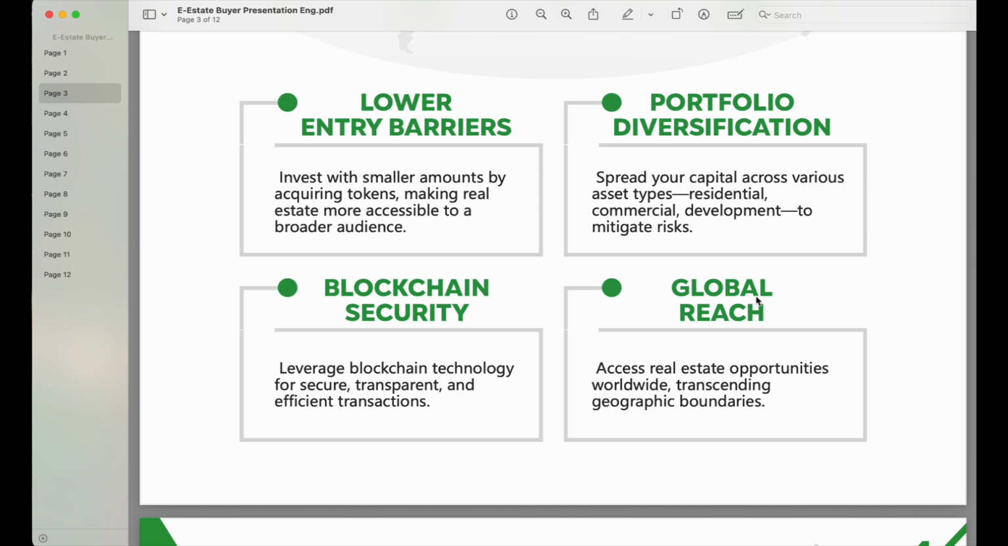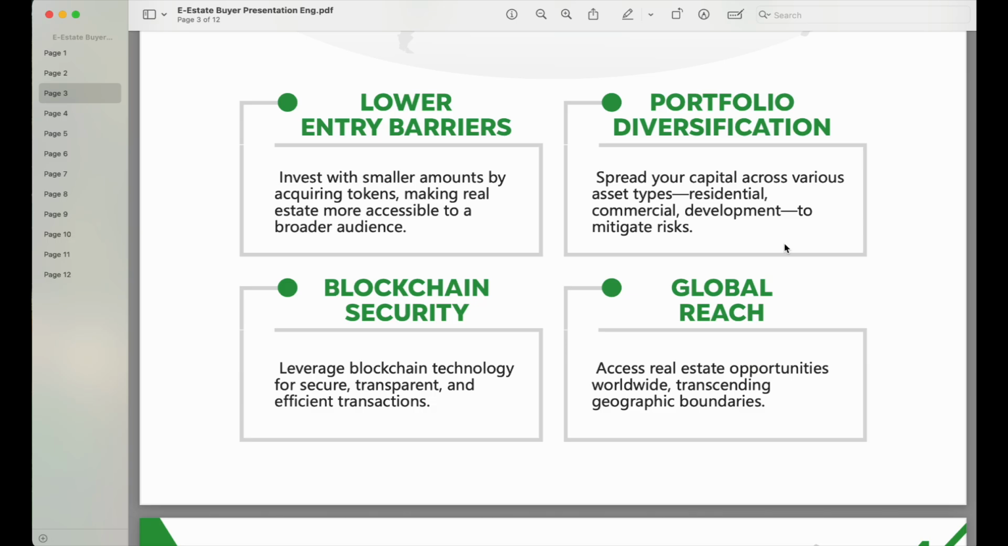And in terms of diversification of your portfolio, this will give you the ability to spread your capital across various asset types, residential, commercial, development, to mitigate risk. So if you join this platform, you will see that you have the ability to invest in different property levels, which we are going to discuss later on in this presentation.